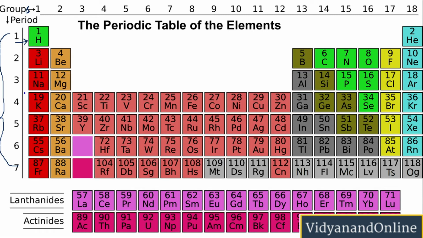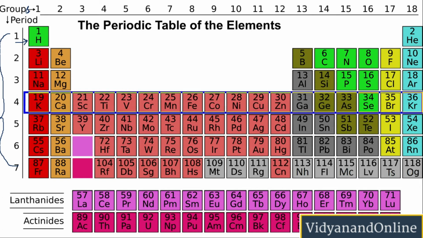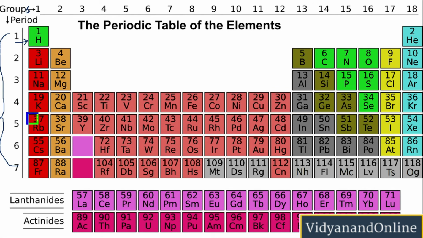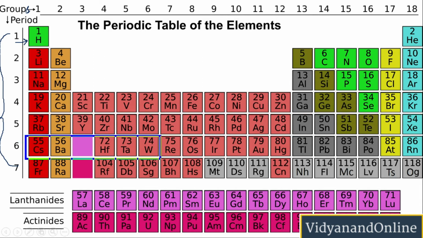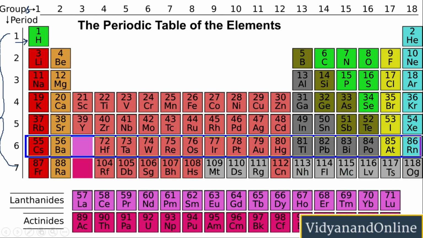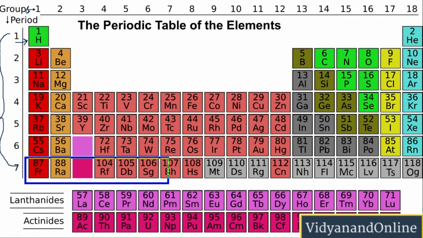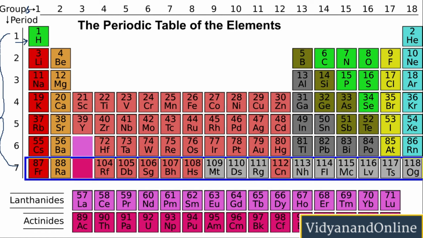Now talking about period number 4. Period number 4 is a long period consisting of 18 elements. Period number 5 also consists of 18 elements. That is why it is also called a long period. Now talking about period number 6 and 7. Period number 6 consists of 32 elements, and that is why it is called a very long period. Similarly, period number 7 is also called a very long period, again consisting of 32 elements.